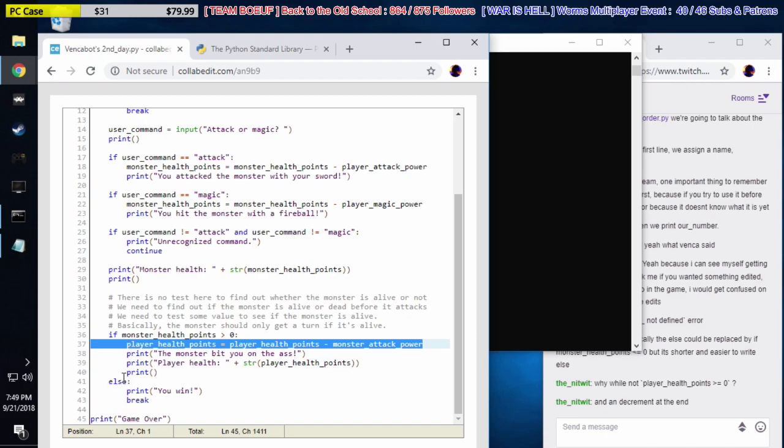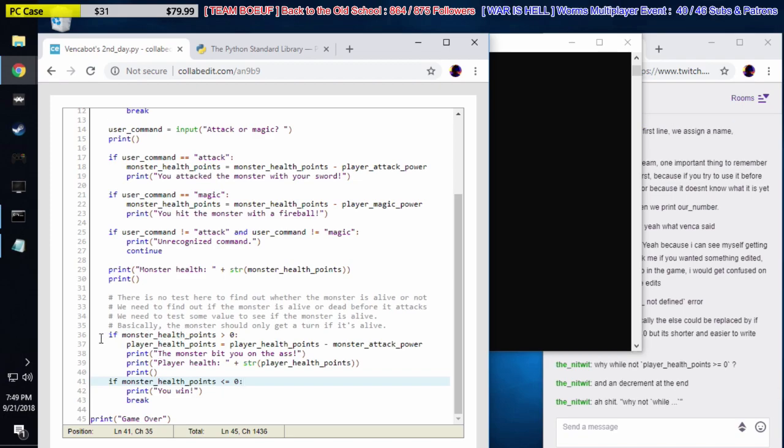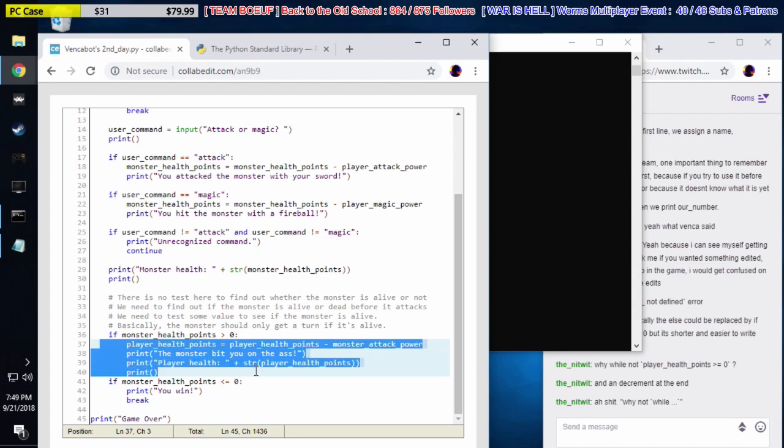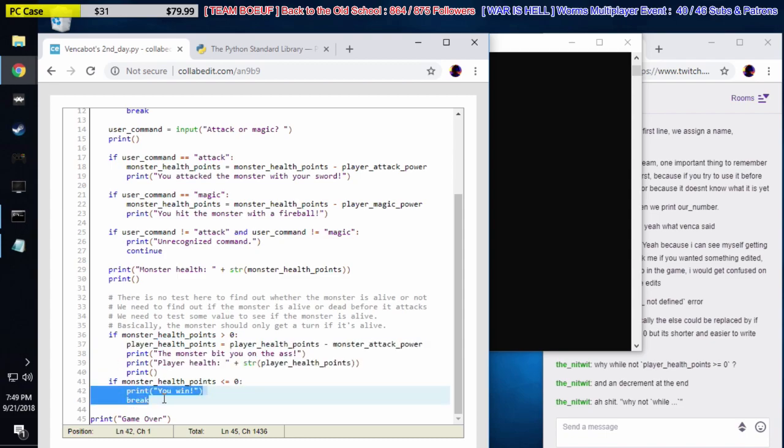So Jiffy says that basically the else can be replaced by if. Exactly. Also, let's do that for Jiffy. So we can actually replace this with if monster health points is less than or equal to 0, then do this. So if he's still alive, then do this. If he's dead, do this. But there's another reason to use else. Else is much shorter.